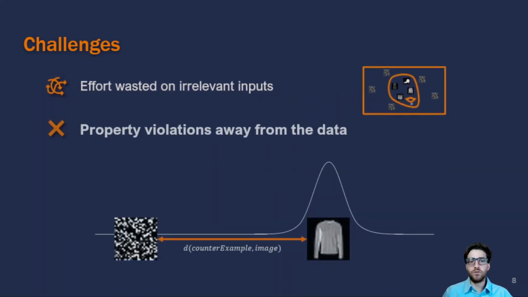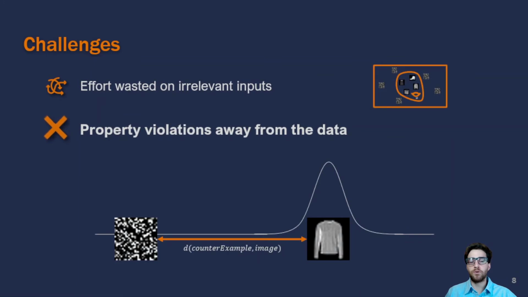The second challenge occurs when a verifier finds a property violation and outputs a counterexample. Depending on the specified property, if the input has no constraint, meaning that it can be any combination of pixels, then the counterexample will look like pure noise, and it is going to be far away from our distribution.